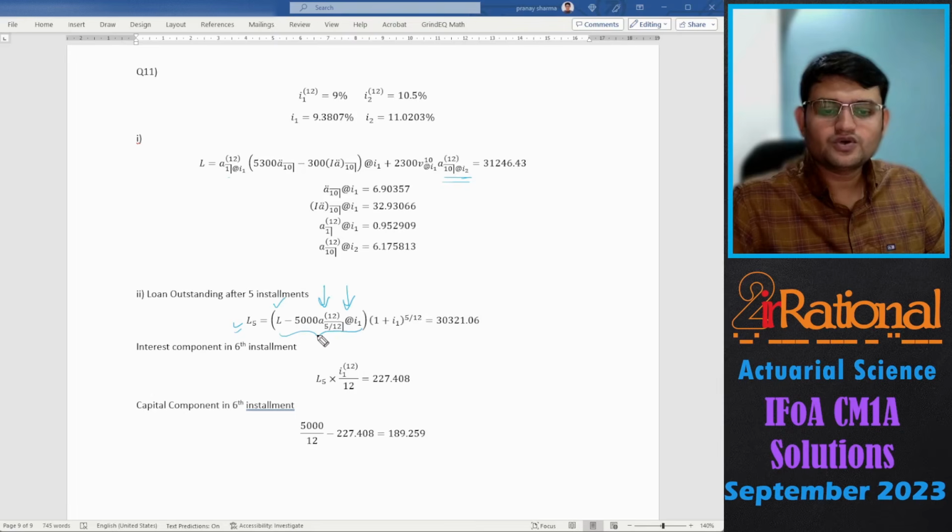So the initial loan amount minus, in the first year only 5,000 is the payment. There is no increase because the change is starting from the second year. Actually decrease, not increase, my mistake. And we'll have 1 plus i raised to 5 by 12 to bring it to the time 5 months. So this much is the loan that is left. Now for the interest component, we'll just say loan outstanding into the effective rate of interest per month. That is 227.408. And then the capital component will just be the monthly installment, that is 5,000 by 12, minus the interest component, that gives me